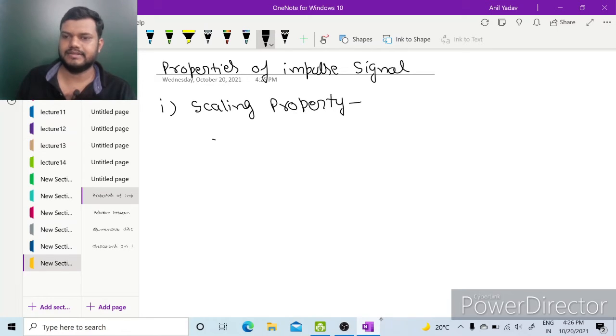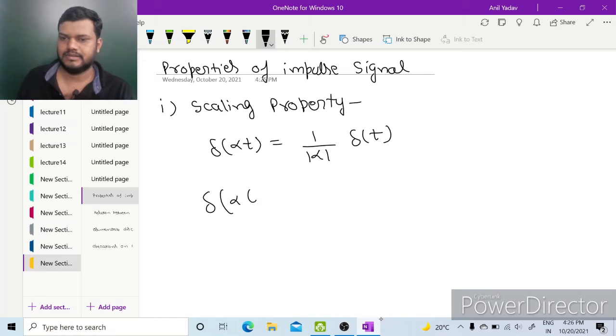Scaling property says delta(alpha t) is 1 upon mod alpha delta(t), or delta(alpha t plus minus beta) is 1 upon mod alpha delta(t plus minus beta).